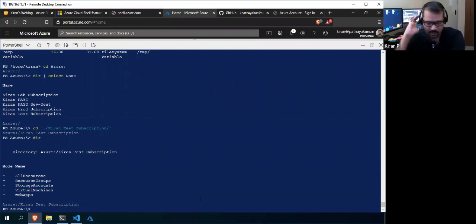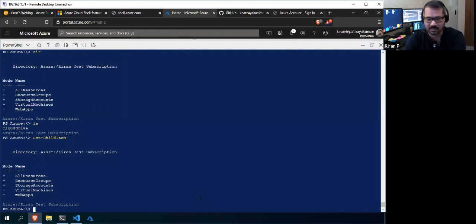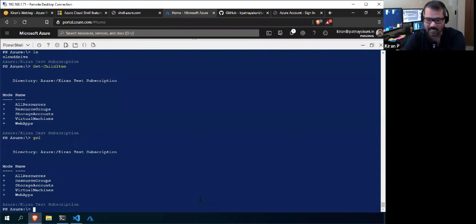One thing you should remember: it will only accept PowerShell commandlets, because if you use ls, which is a Linux listing command, it will list file system items and not your Azure drive. Since it is a PowerShell provider, it can only recognize PowerShell commandlets like Get-ChildItem; dir or gci is an alias for Get-ChildItem, right?